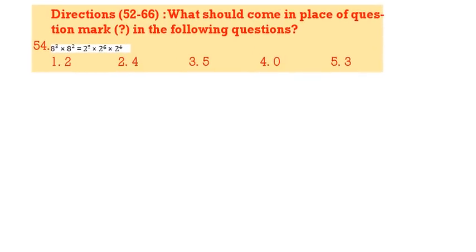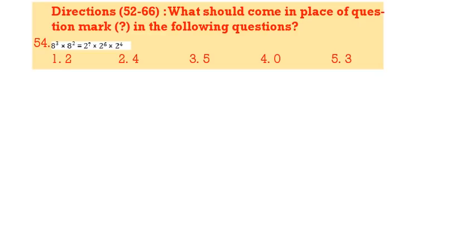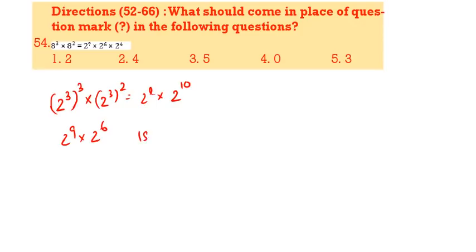54. 8 cube into 8 square is equal to 2 power x into 2 power 6 into 2 power 4. So you make it in the form of 2 base. 2 cube whole power 3 into 2 cube whole power 2 is equal to 2 power x into 2 power 6 into 2 power 4. 2 power 9 into 2 power 6, that means 15. 15 is equal to x plus 10, x value 5. 3 is the correct answer. Next question.